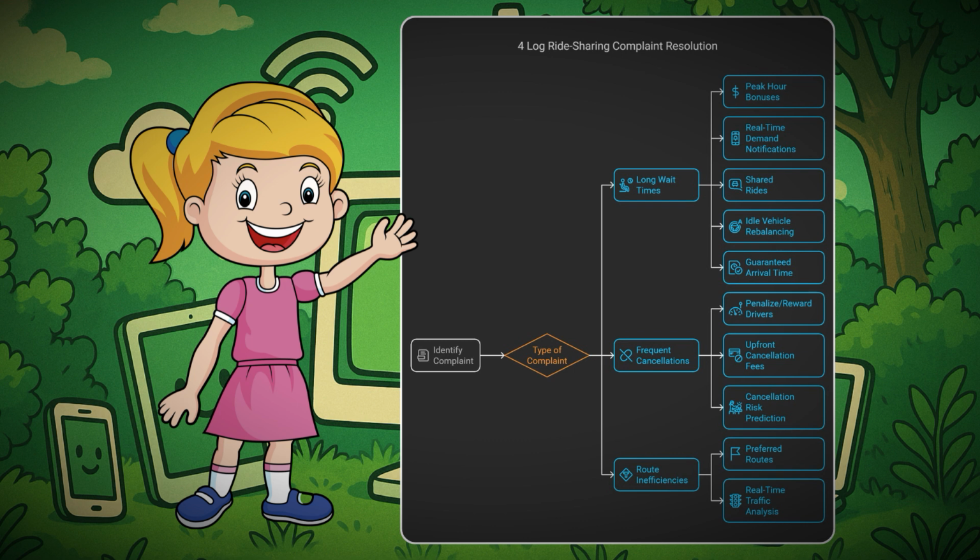The next flowchart, which is also generated by Napkin AI, shows how we can do ride-sharing complaint resolution. First, we need to identify the type of complaint. After identifying the type of complaint, we can do the needful. Like if the problem is with frequent cancellation, then we can penalize or reward the driver, or we can charge upfront cancellation fees and so on. And if the problem is route inefficiency, we can tell them what the preferred routes are.